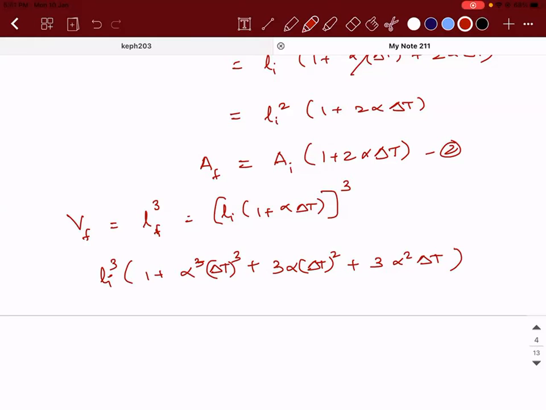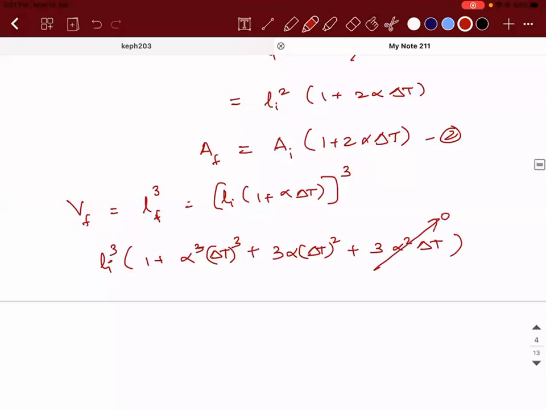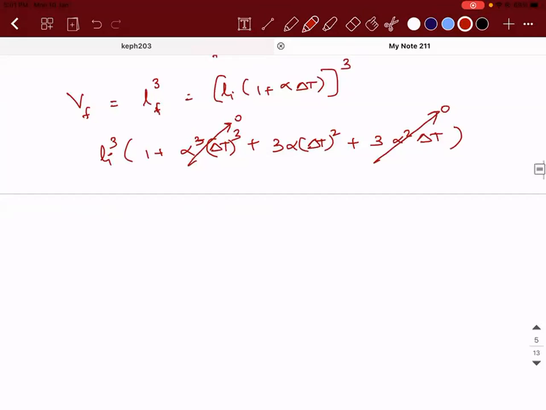So 3 alpha square delta t is going to give you a 0. Alpha cube delta t cube is going to give you a 0. So it will be Li cube into (1 plus 3 times alpha into delta t).